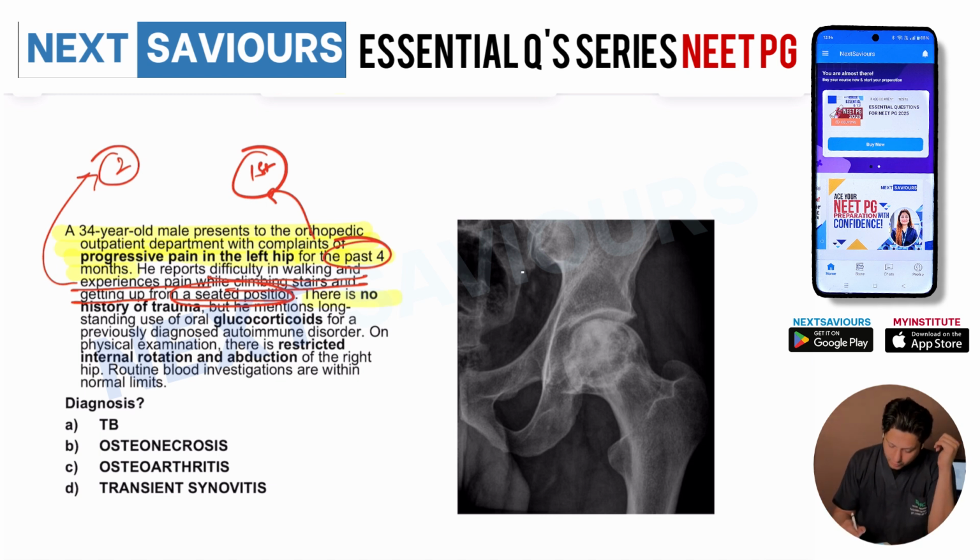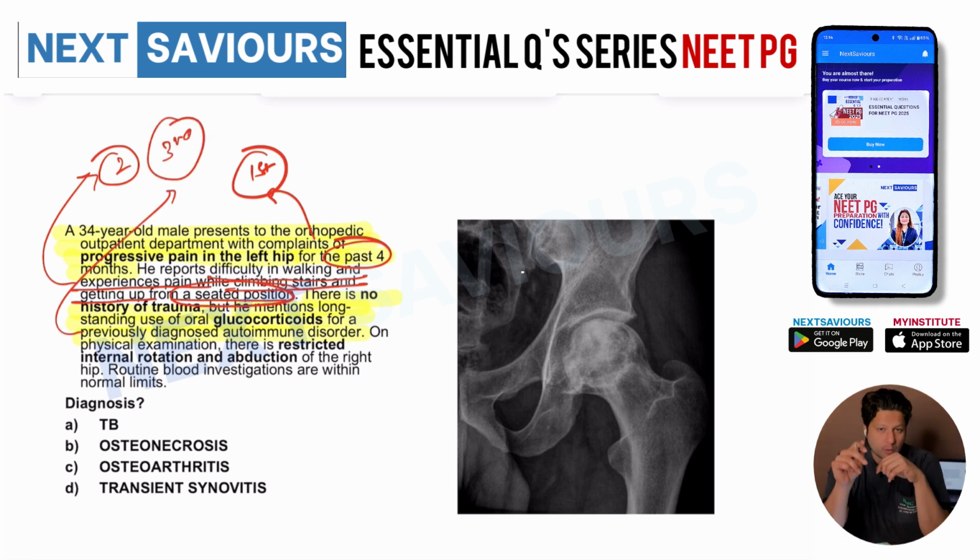Next, there is no history of trauma, but he mentions long-standing use of oral glucocorticoids for a previously diagnosed autoimmune disorder. Now, for lupus vulgaris, any other skin condition, or allergy, there could be a possibility that the patient had glucocorticoids over a long period. This is the third important hint provided in the question, because it is actually pointing towards the etiology.